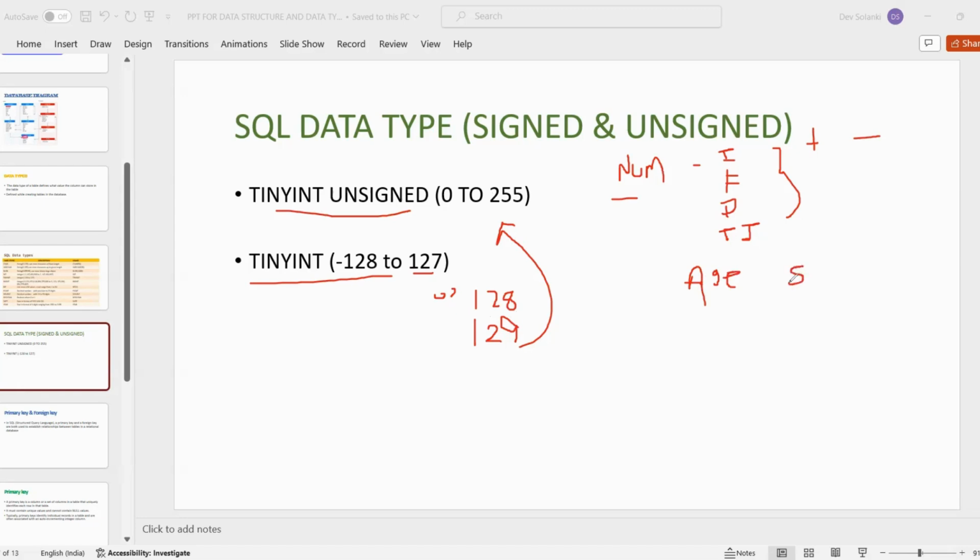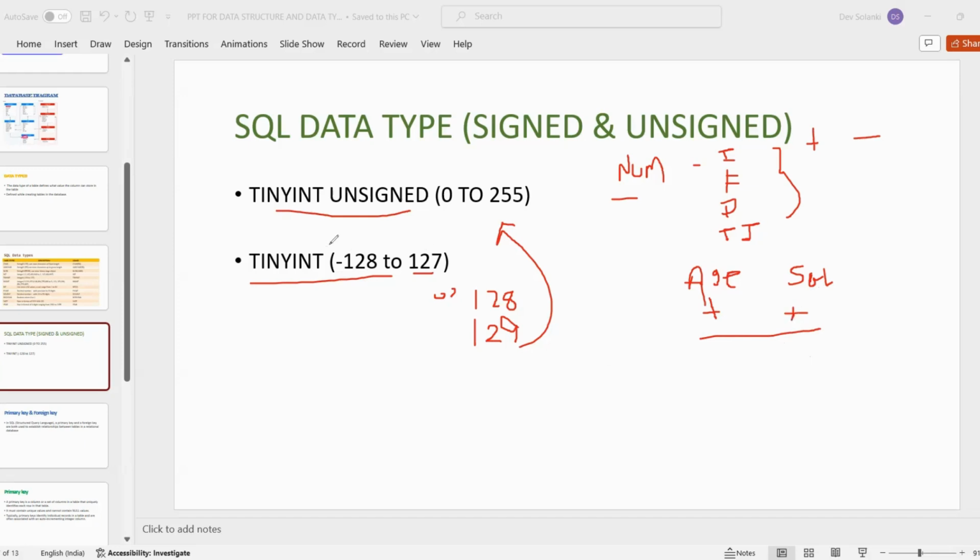The salary of a person is also considered a positive value, and it cannot be deducted, so it is always going to be positive. We already know the age and salary of a person are positive only, not negative.